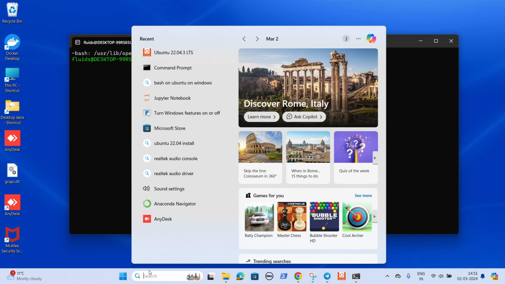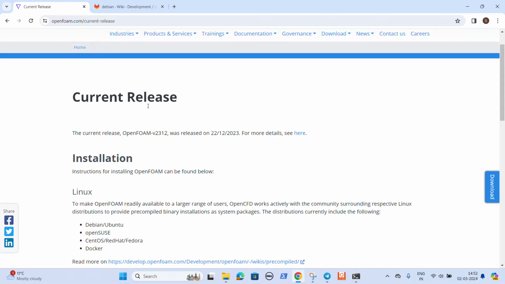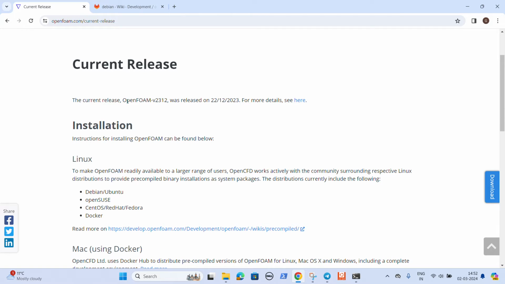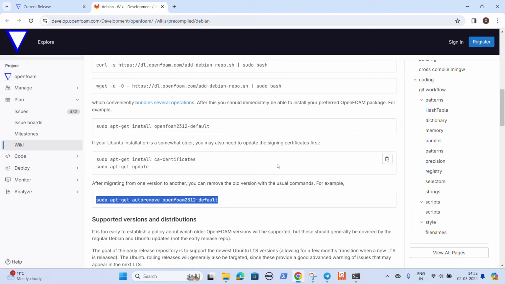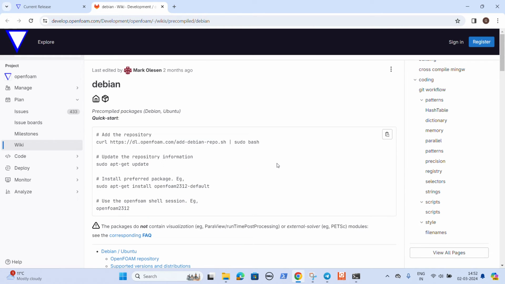And next step, I'll go to OpenFoam website, and here you can see the current release is 2312, and these are the steps for installation of OpenFoam. And the first step is add the repository, update the repository information, install preferred package, and use the OpenFoam shell